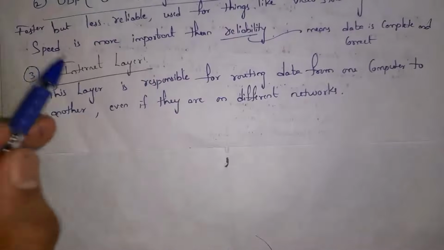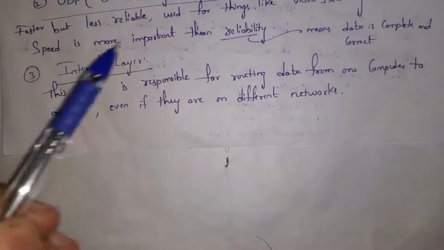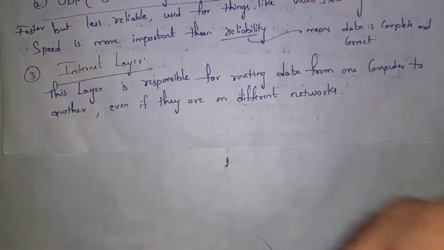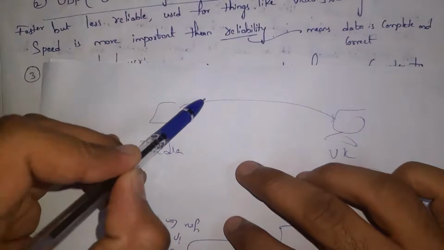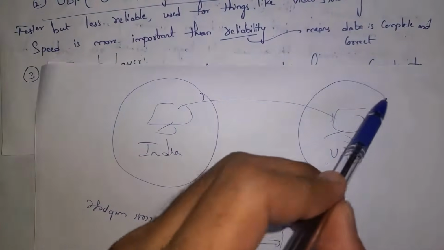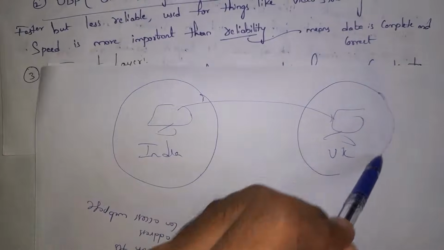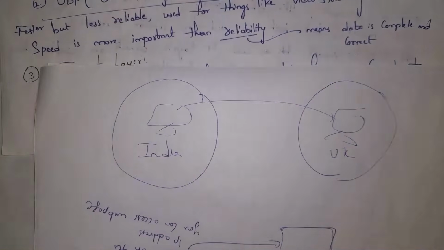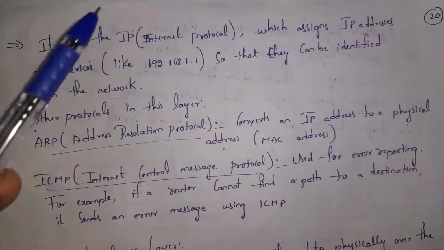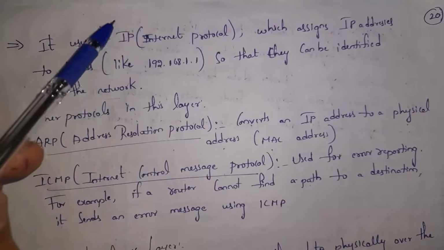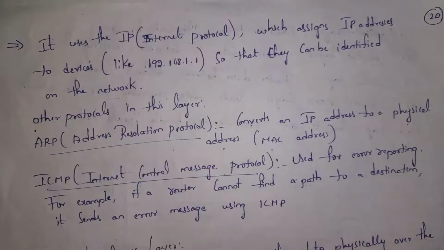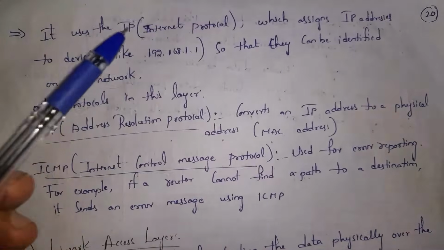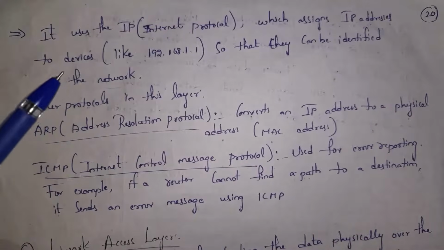And third one is internet layer. This layer is responsible for routing data from one computer to other computer if they are on different networks. As for example, my computer in India is considered as one network and my friend's computer in UK is another network. Both networks can communicate with each other by using internet layer. So internet layer will assign IP address, where IP stands for Internet Protocol, for a device, so that device can be identified in network. Along with internet protocol, internet layer also contains two other protocols.